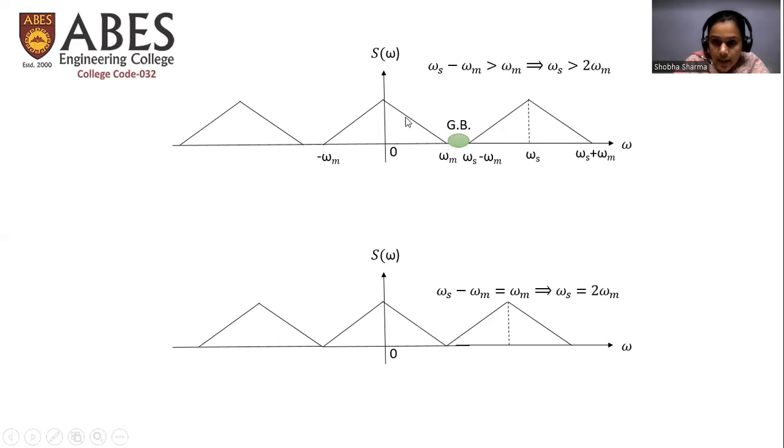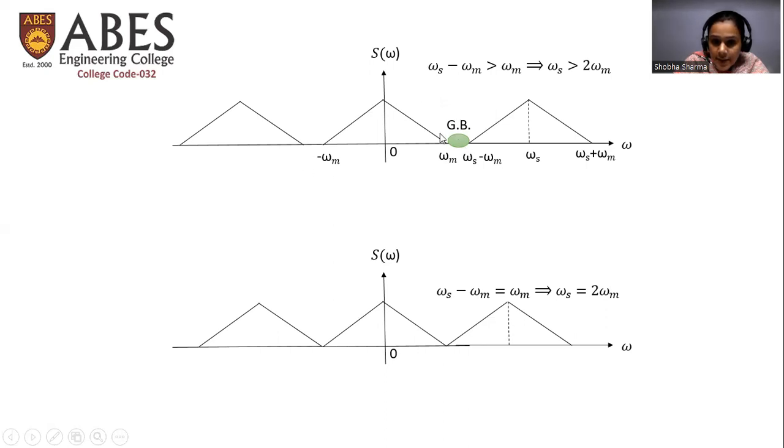Now, similarly, when we put n equal to 1, this particular spectrum shifts towards the right and is centered at omega s. So this point becomes omega s minus omega m, and this point becomes omega s plus omega m.